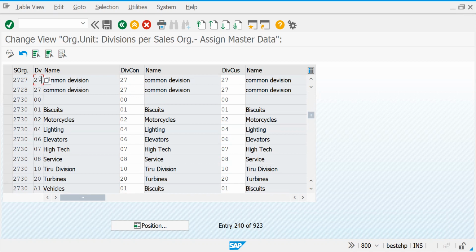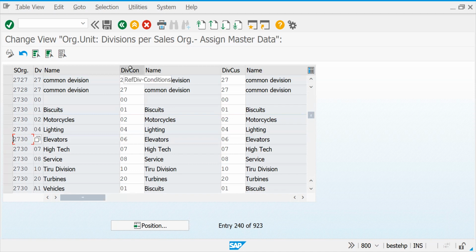Here 27 is there. Let's assume this example: someone has created 2730, and in this he has created so many divisions: 01, 02, 04, 06, 07. Instead of assigning a separate division, where I need to create a customer, the same customer can be utilized in all these divisions. That means for all divisions of the products I can use it. So here one thing is division conditions, that means pricing.